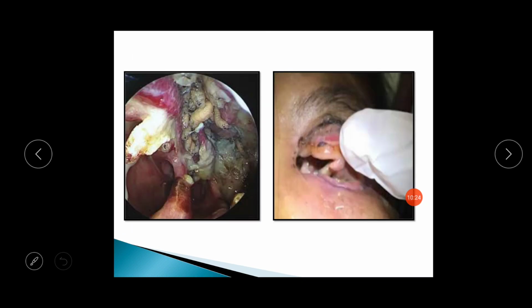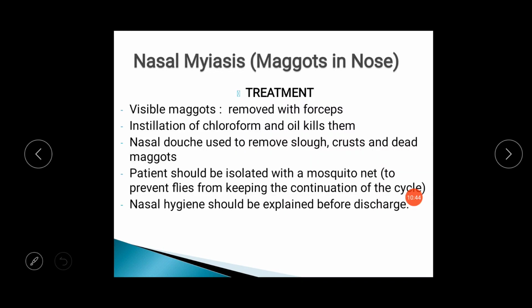Here you can see that the patient had developed maggots in the nose which have also eroded the lamina papyracea, that is the bony separation between the orbit and nasal cavity. They have also removed the lamina papyracea which is a bone, and after that they have also infested the orbit and there is loss of orbital cavity. Treatment: whenever we have visible maggots they should be removed with the forceps.